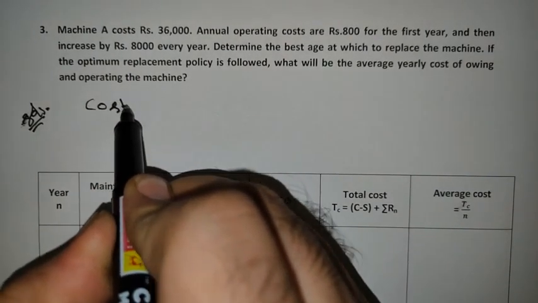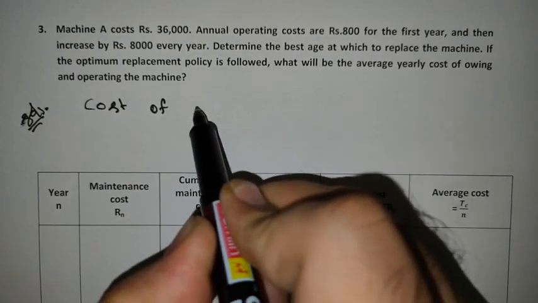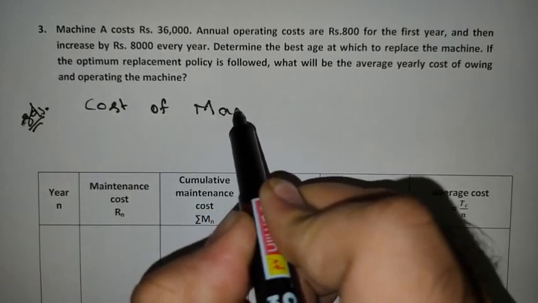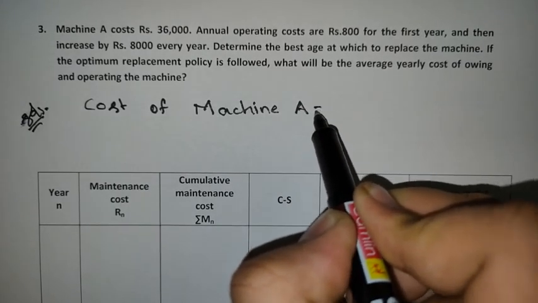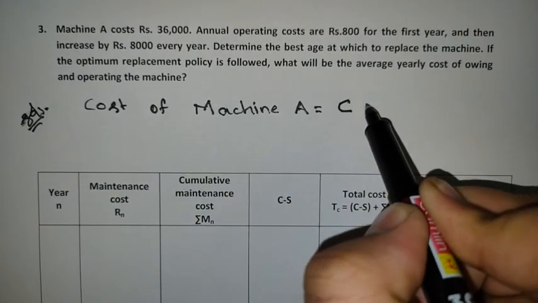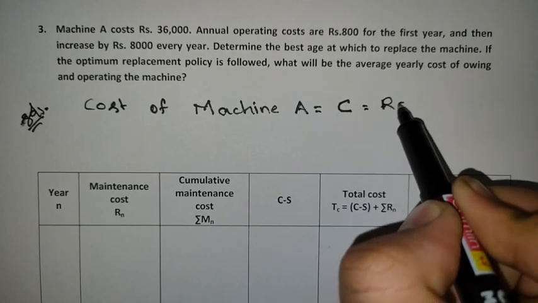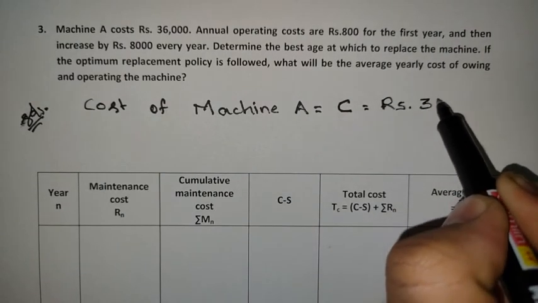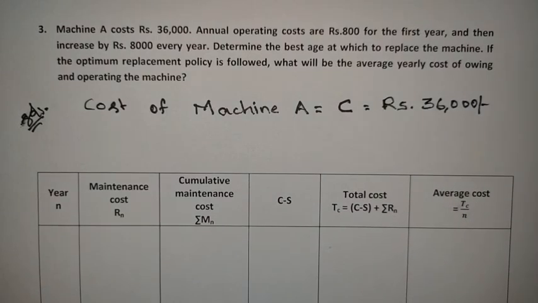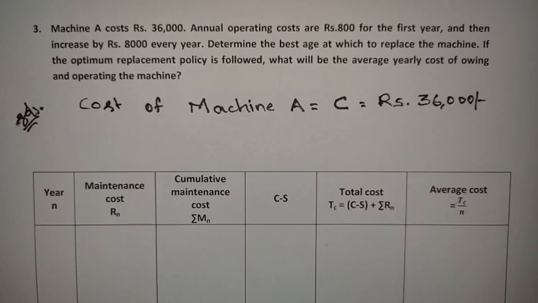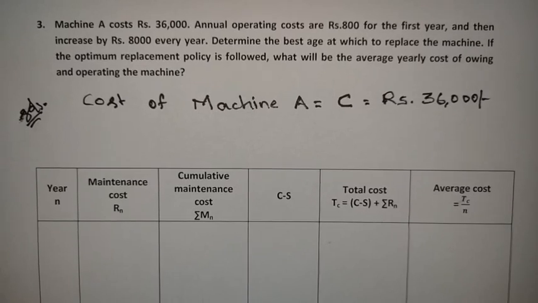Cost of the machine A, that is represented by C, is equal to 36,000 rupees. Now let us find the best age of replacement for this one.